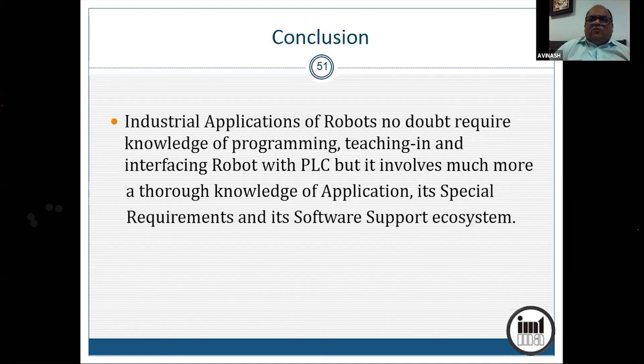So today's talk was more focused on the applications and their specific requirements rather than how you teach a robo, how you program, what the software is. For that, of course, there are umpteen courses which are going.